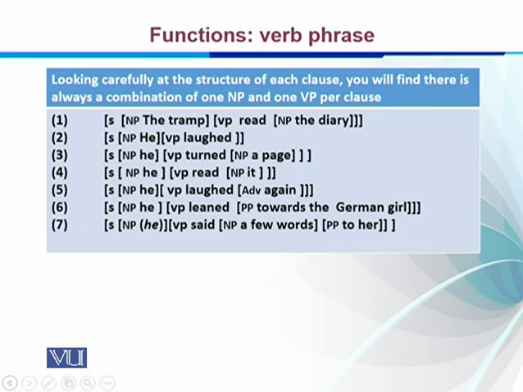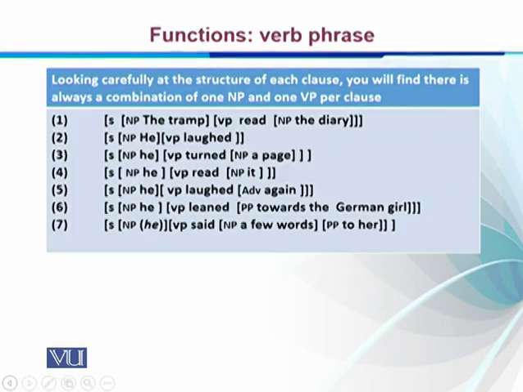If we look at this, all these sentences have a combination of a noun phrase and a verb phrase, and the verb phrase has different constituents or complements. On the basis of the complement, we subcategorize these lexical verbs. In sentence 7, you see that we have "he" in round brackets, as in the text this sentence had an elliptic element, so on the basis of our understanding of the passage, we used "he" for this sentence.